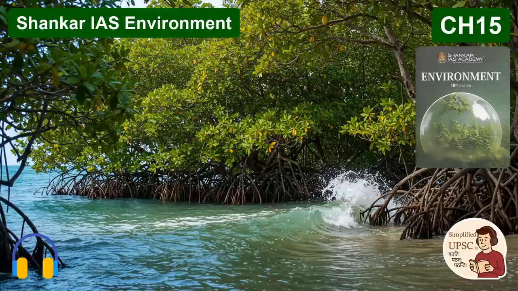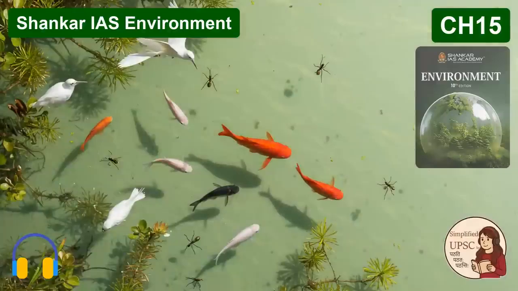What exactly is that? What's its function, and why does being placed on the Montreux Record carry such significance, or maybe even stigma? The Montreux Record is a very specific tool within the Ramsar framework. It functions as a register, essentially a watch list. It specifically lists those Ramsar sites, those designated wetlands of international importance, where adverse ecological changes have occurred, are occurring, or are likely to occur. And these changes must be resulting from things like technological developments, pollution, or other forms of human interference.